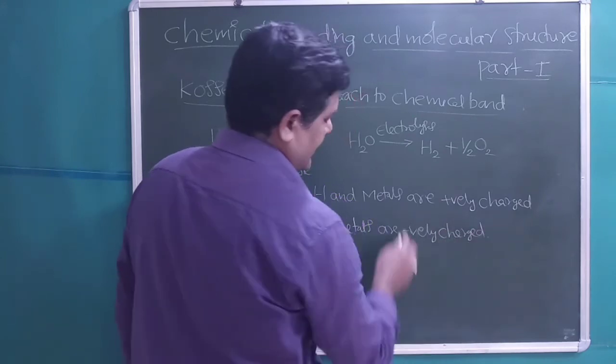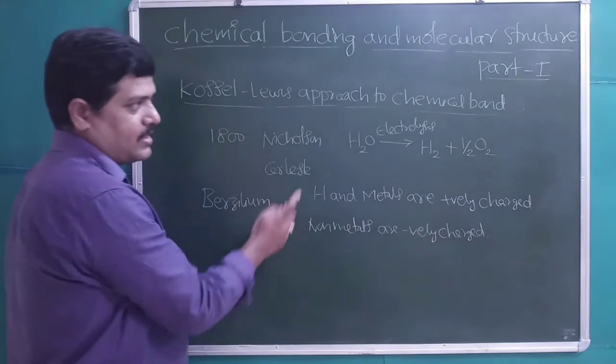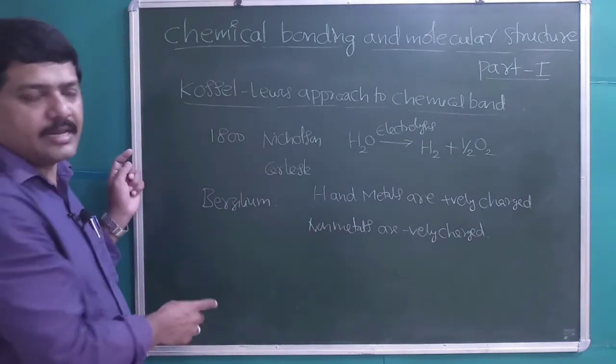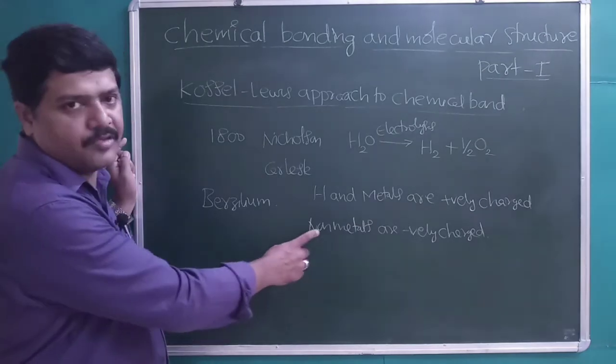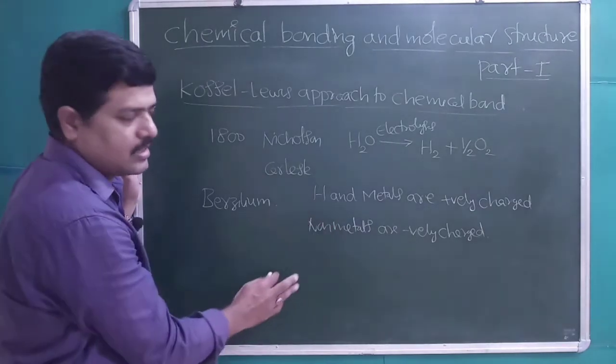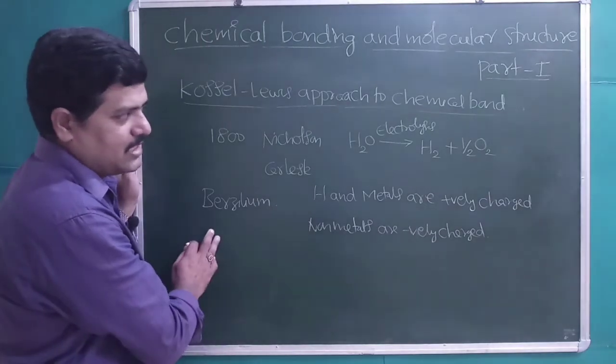Whatever electricity we give for dissociation in the electrolysis process is used in overcoming the force of attraction between the oppositely charged atoms, right?